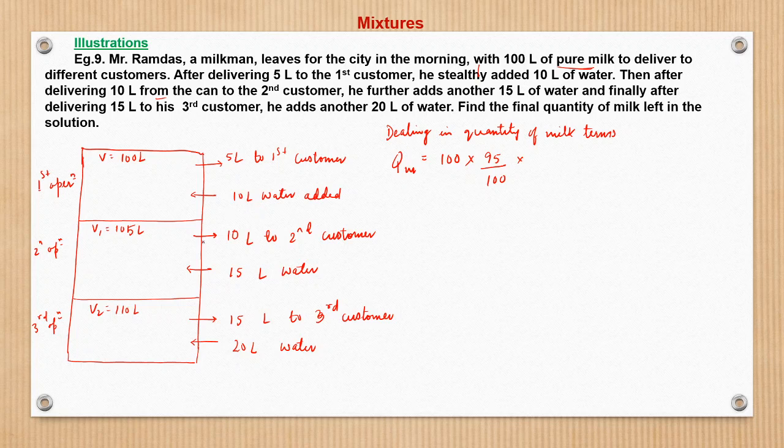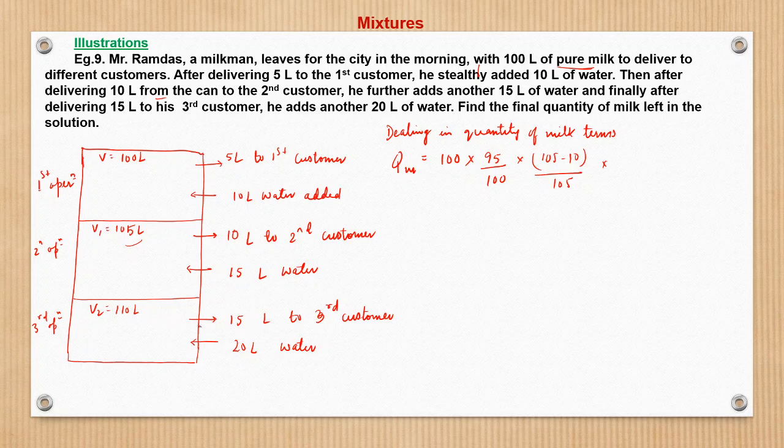Now, in the third step, what happens? 10 liter of the solution he gives to the second customer. So what is the quantity of milk? He gives 10 liter solution of water and milk. So what remains to him? Out of 105 liters, he gives 10 liter to the customer. So what is the quantity of milk which remains with him? That is nothing but 105 minus 10 upon 105, right? Now when this 15 liter water is added, no change in the quantity of milk.